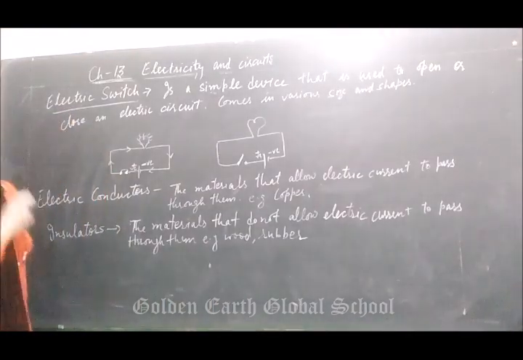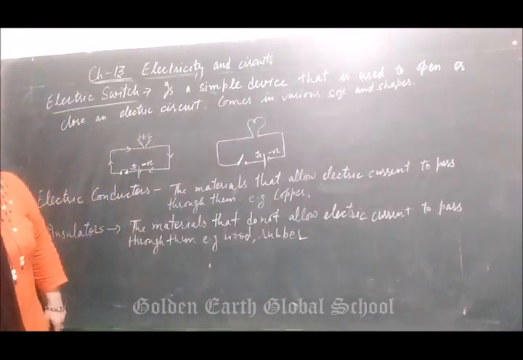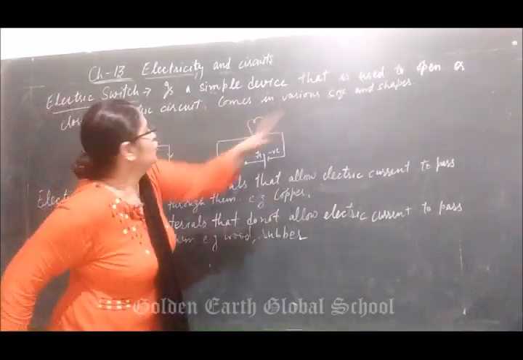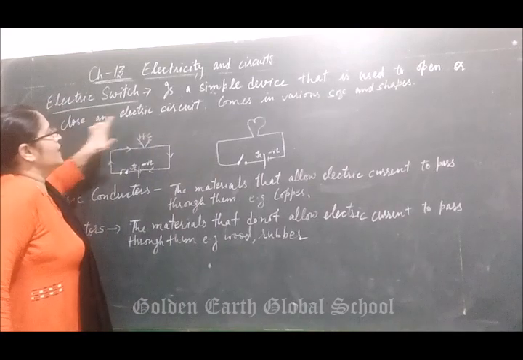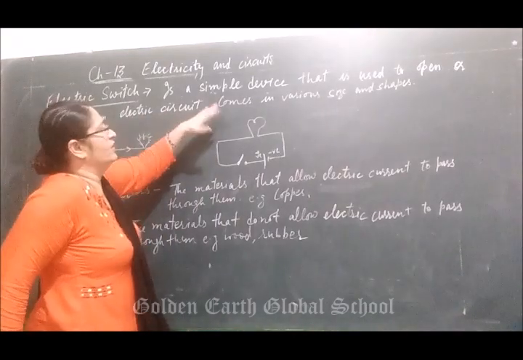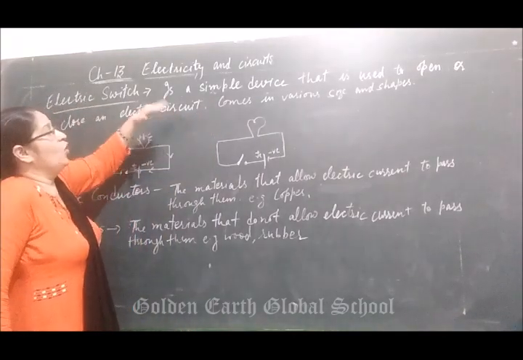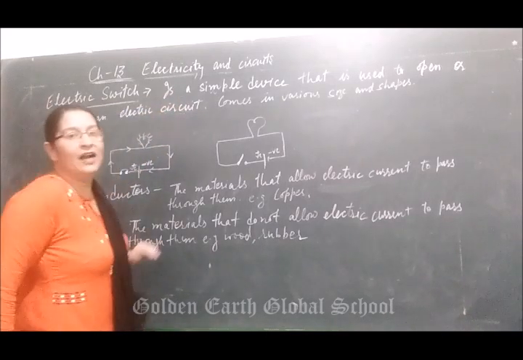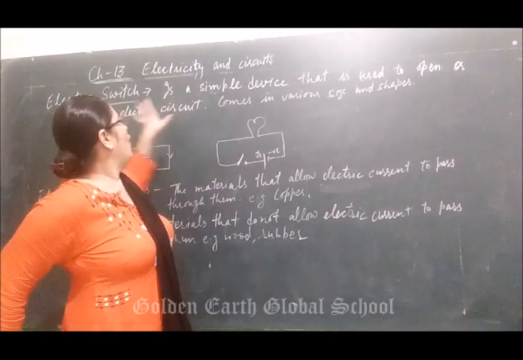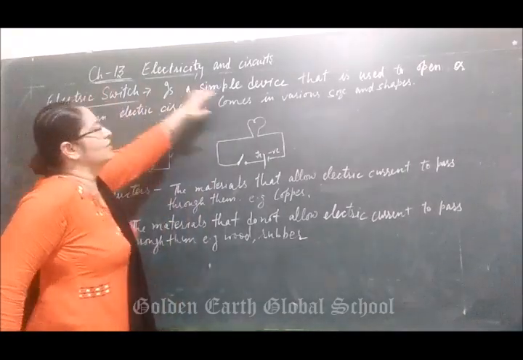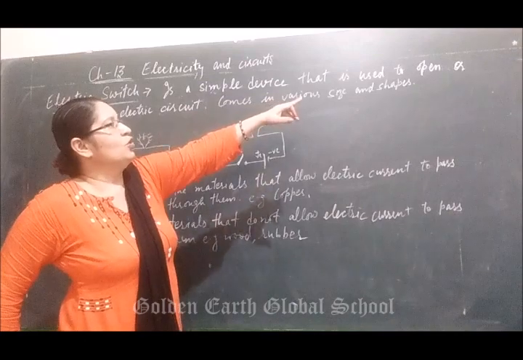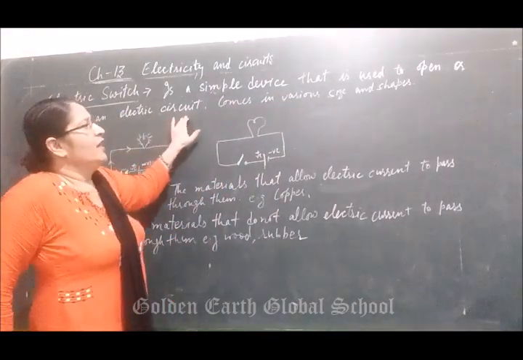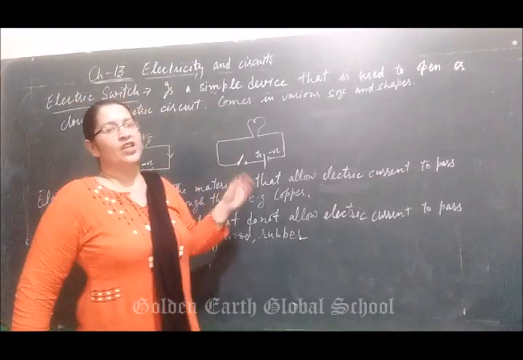Electric switch. What is an electric switch? It is a simple device that is used to open or close an electric circuit. Means we have done electric circuit. To open or close the electric circuit, we need a device that is called an electric switch. So what is an electric switch? An electric switch is a simple device that is used to open or close an electric circuit. It comes in various shapes and sizes.